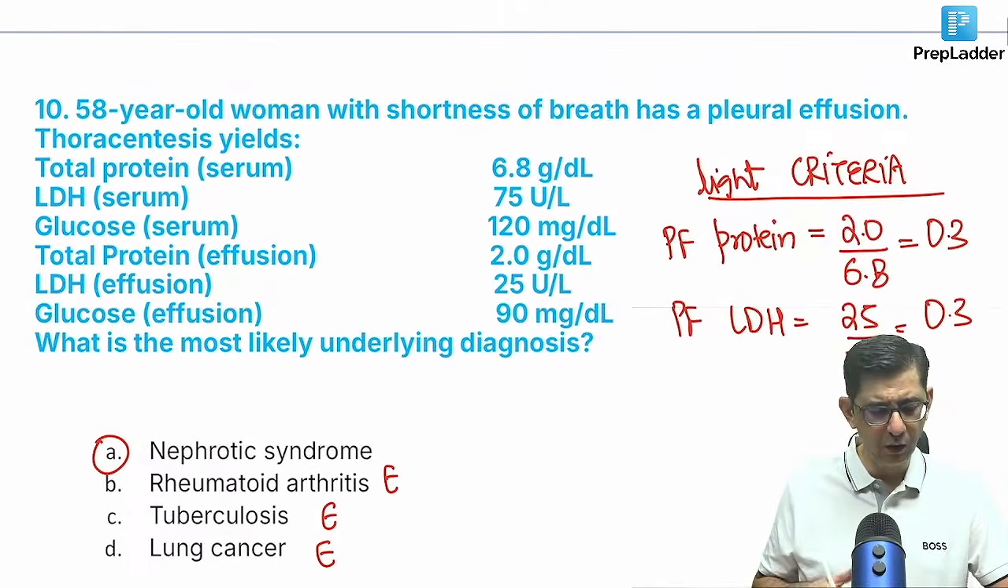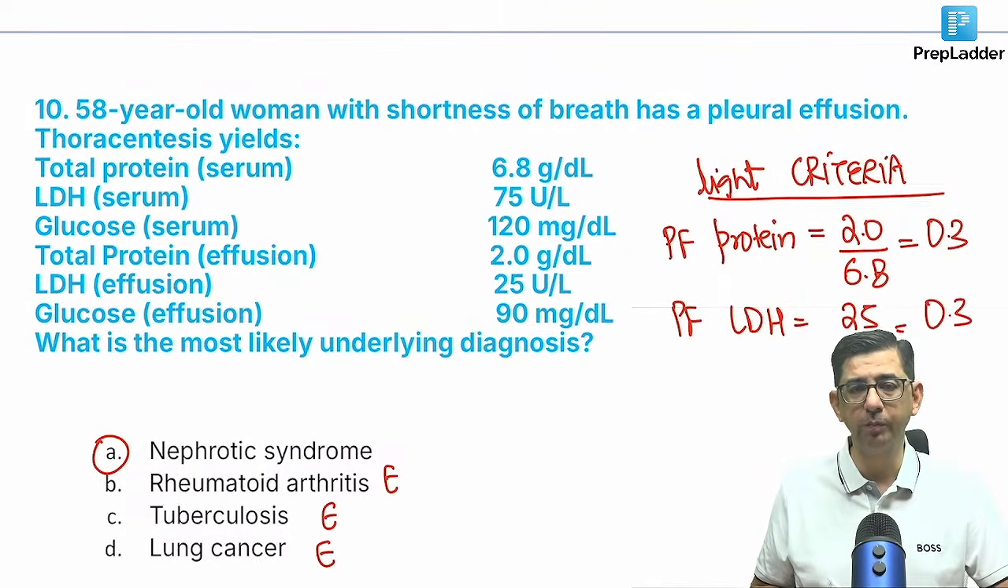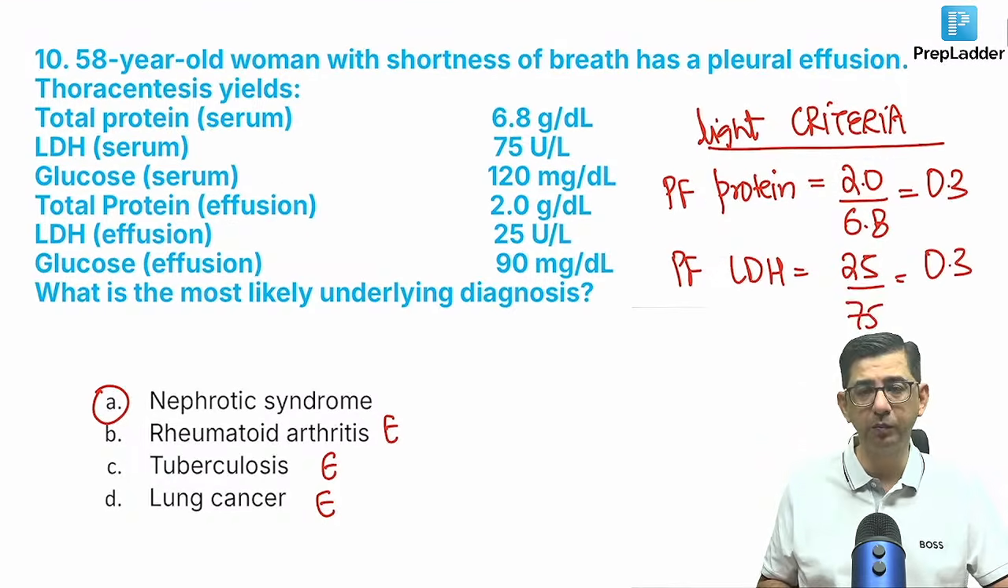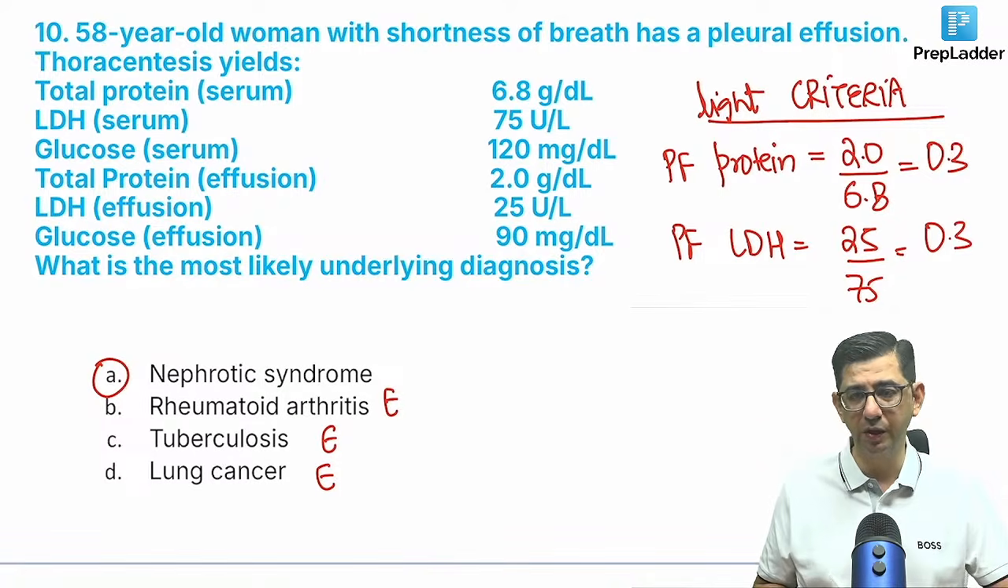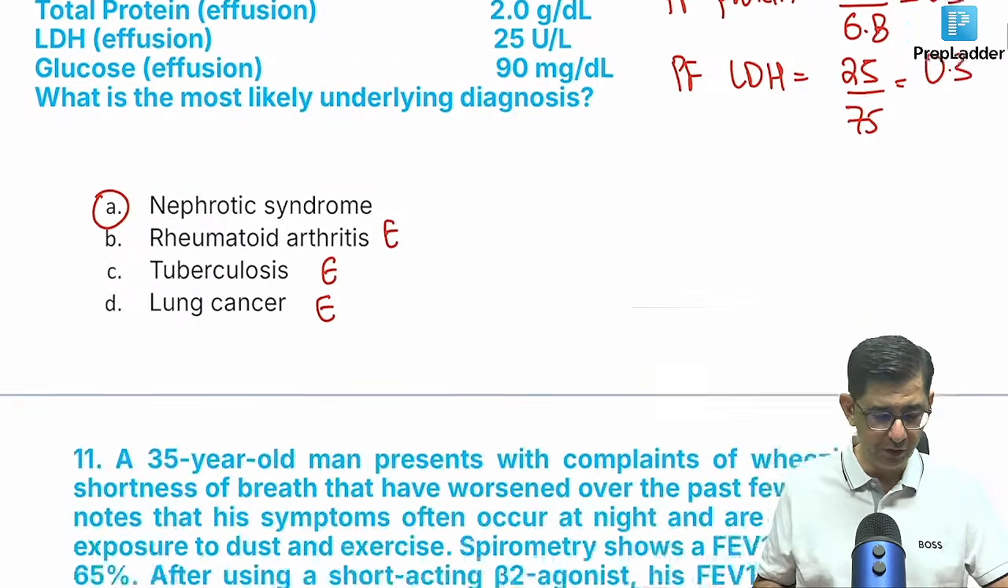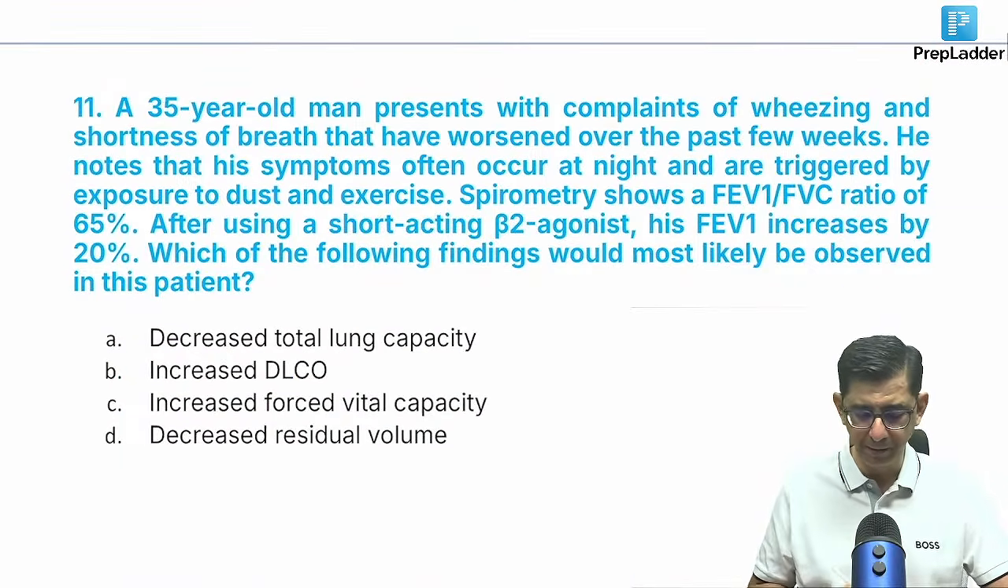Yeah, even the other options, if you try to analyze, would all be exudative, but nephrotic is that transudative variety. So that's why the data can be filled up here, less than 0.5 and less than 0.6 respectively for protein and LDH. We sorted the 10th one. Let's move to the next one here.